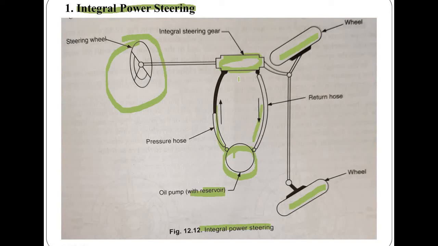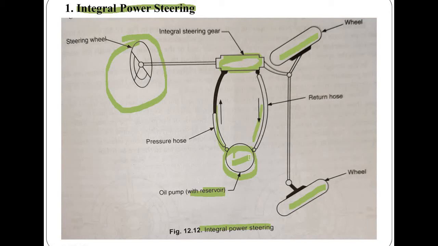In the case of integral power steering, as it is shown in the diagram, the schematic diagram is represented. The different components are engine driven oil pump, as this is shown here, which is usually belt driven and is located on the front of the engine or at the front of crankshaft.